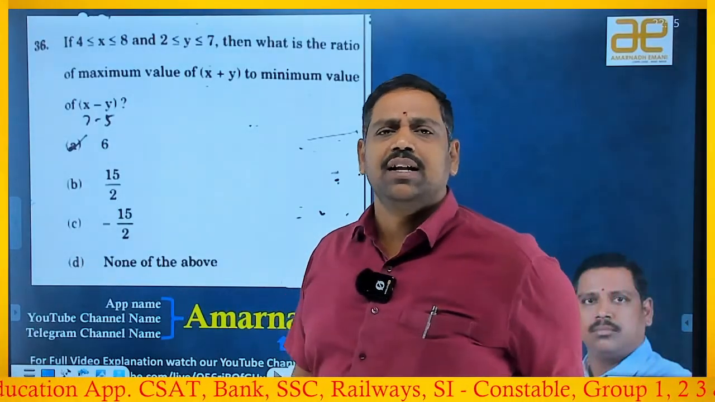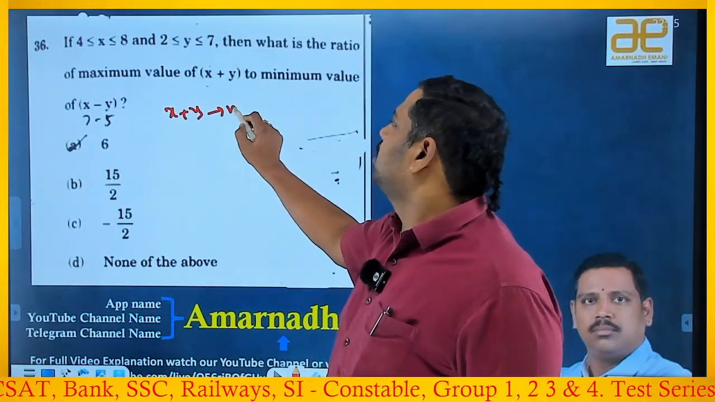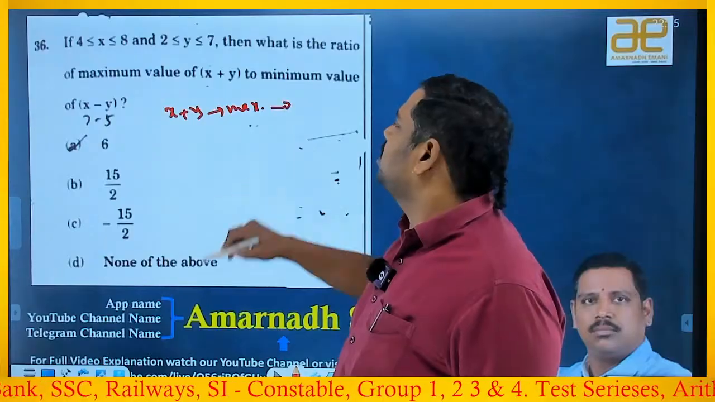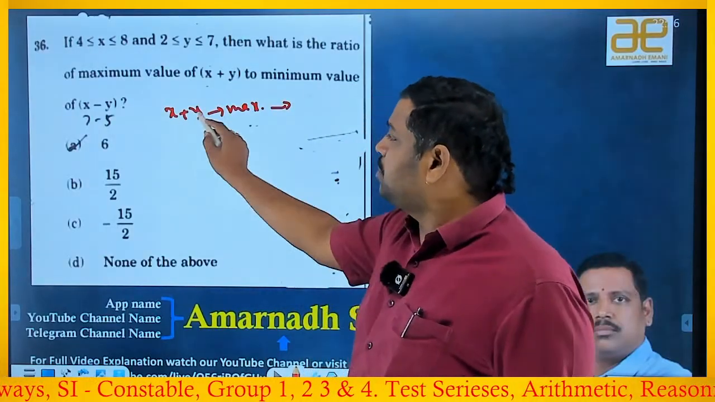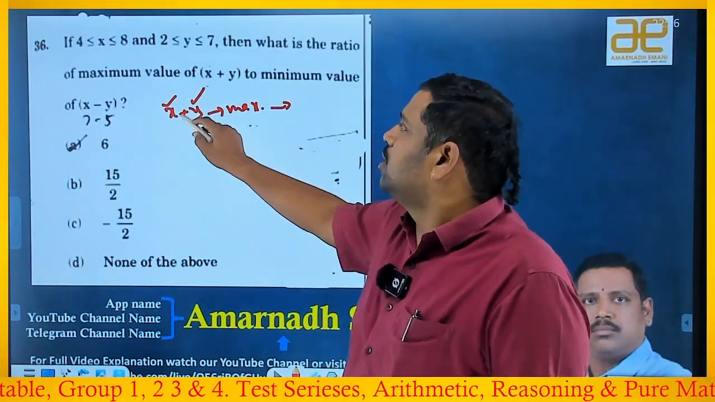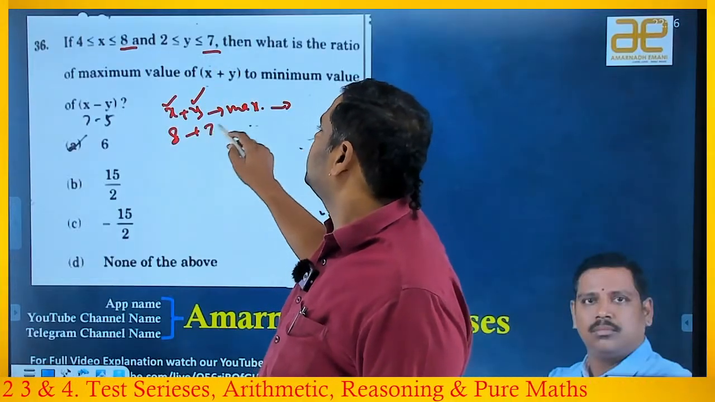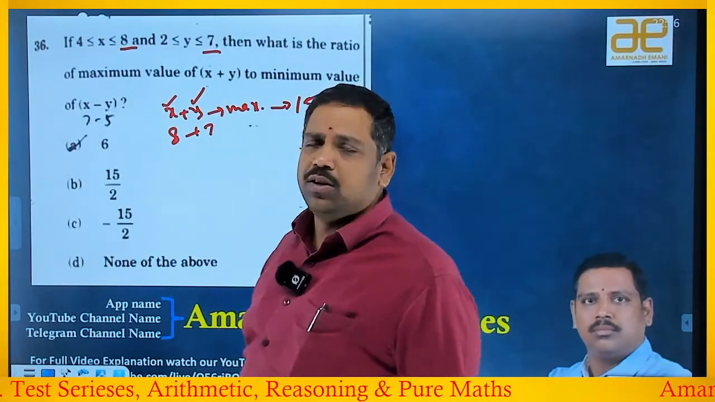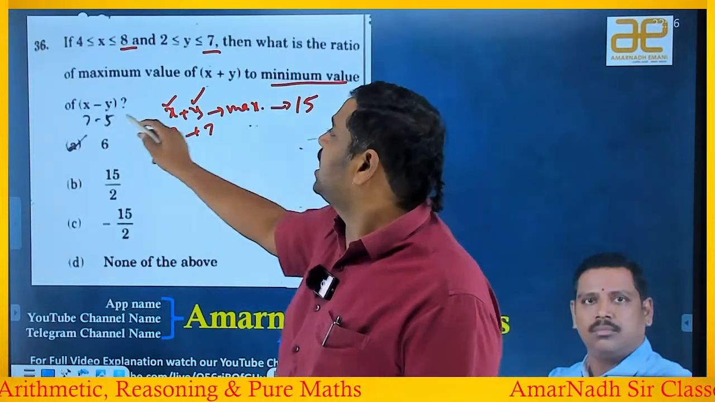So first you have to calculate the maximum value of x plus y. The beauty is, in between the plus is there, so definitely x should be maximum and y should also be maximum. The maximum value of x is 8. The maximum value of y is 7. 8 plus 7 is how much? 15. So the maximum value is 15. Superb. And then the minimum value of x minus y.